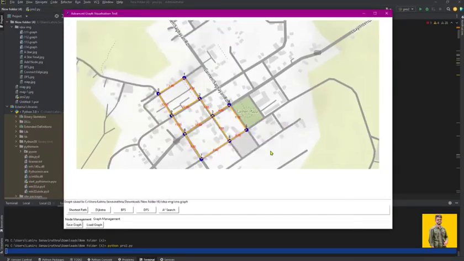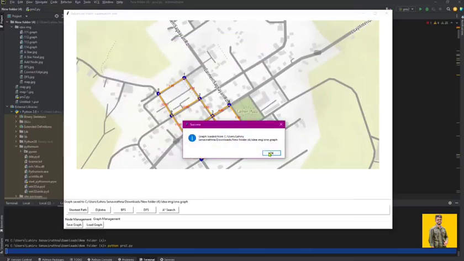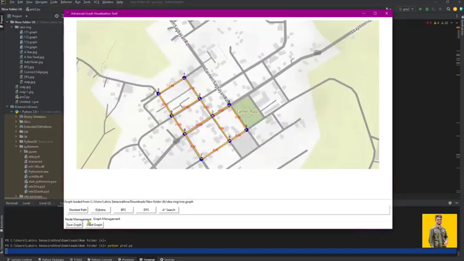Key technical highlights. Object-oriented design. Modular architecture. Interactive visualization. Multiple pathfinding strategies. Flexible graph manipulation. The application represents a comprehensive, user-friendly approach to graph theory visualization and algorithmic exploration, making complex pathfinding concepts accessible and interactive.